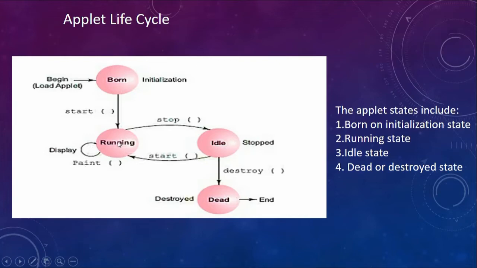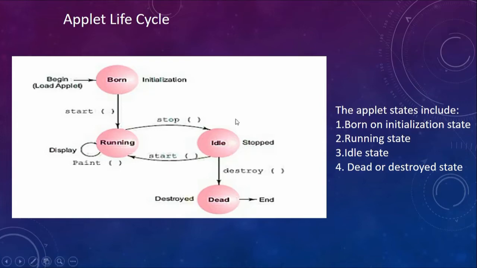Now many times, suppose on the home page you have the applet, and next you click on another page on the same website. There is a transition from this page to the next page. In that case, the current applet is automatically stopped so that the next page is loaded. So from the running state, when the stop method is called, the applet moves from the running state to the idle or stop state. Now after visiting that page, you click the back button, or click the home button, and you are taken back to the original home page in which that applet was.